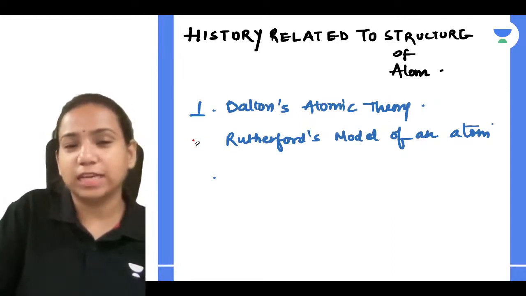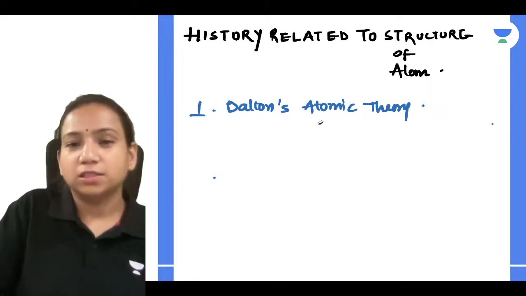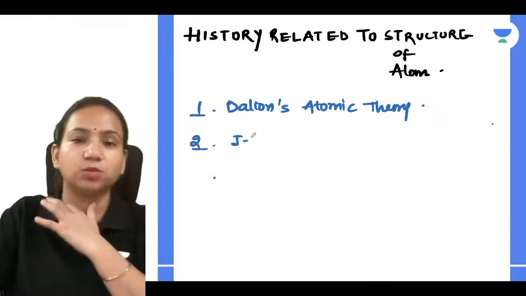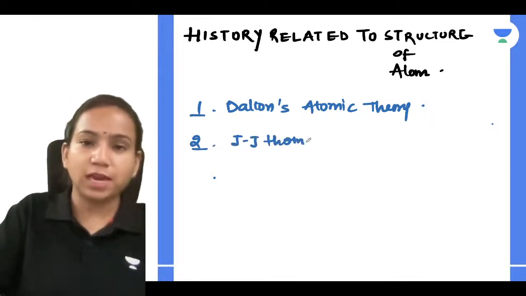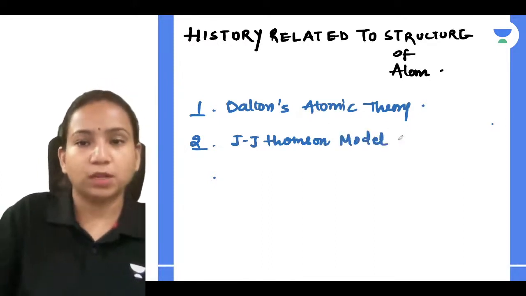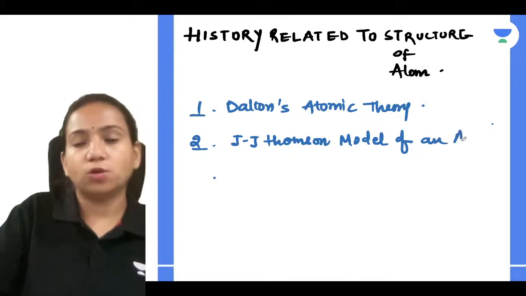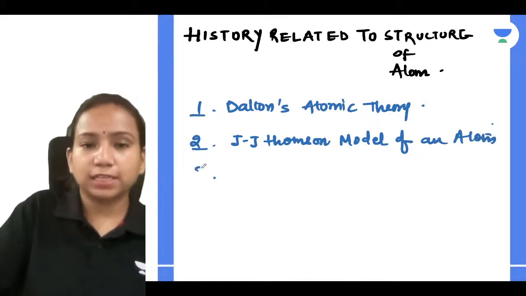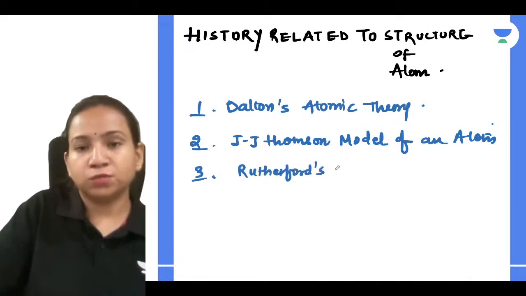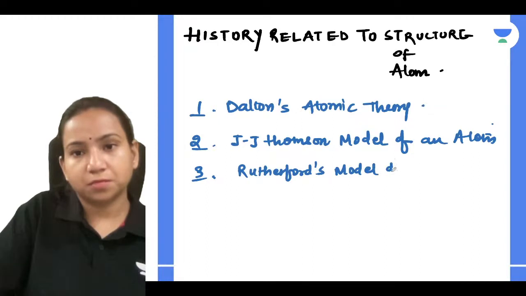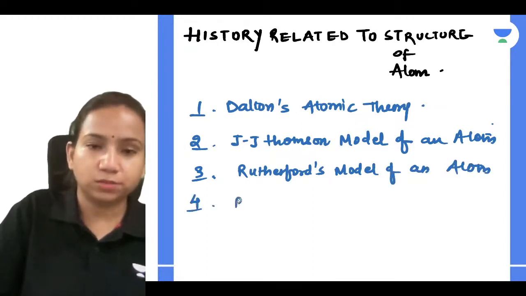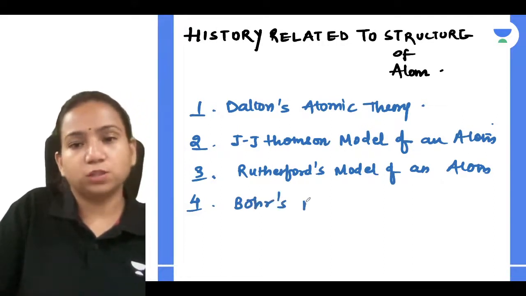So after Dalton's atomic theory, who came? The next model was the J.J. Thomson model of an atom. So the second scientist who came in the picture was J.J. Thomson, and he gave the model of an atom, and we will understand what he made us know. Then the third scientist was Rutherford, with Rutherford's model of an atom. And the fourth scientist is Bohr, and he gave Bohr's model of an atom.